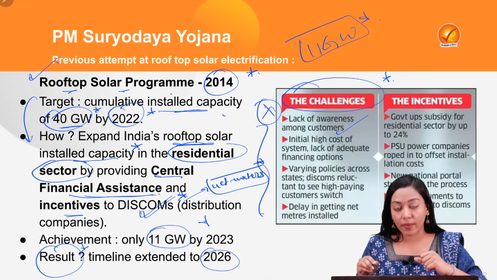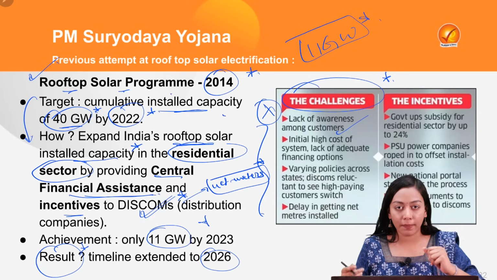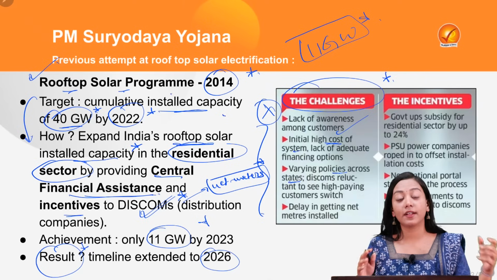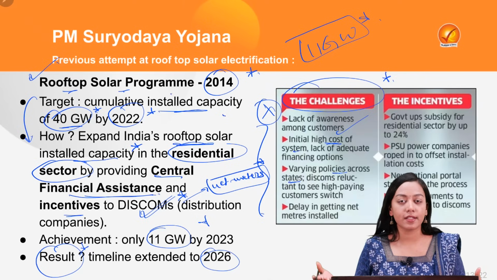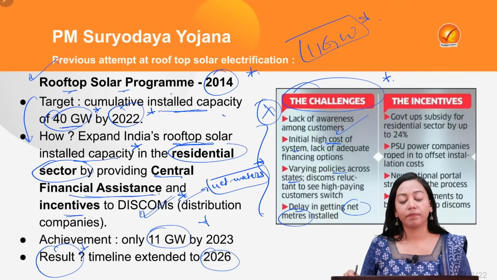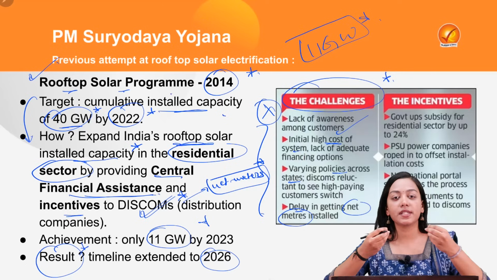First of all, lack of awareness among the customers because it was not made popular. Second, high initial cost of installation. Third, varying policies across the state related to DISCOM, as electricity is a state subject, and delays in getting net meters installed. Now, what are net meters and what is net metering?